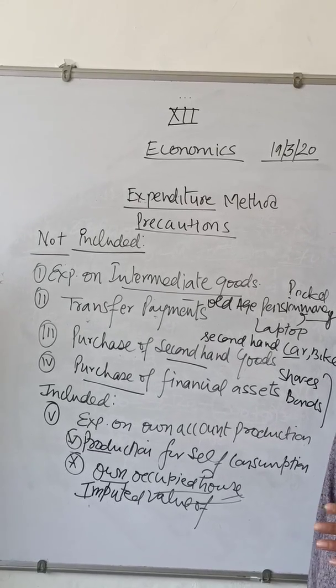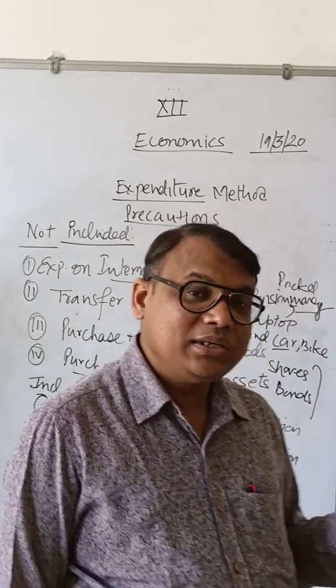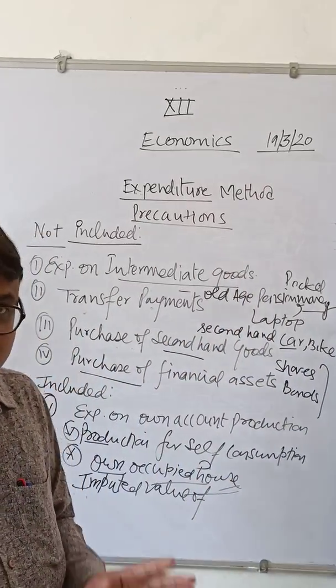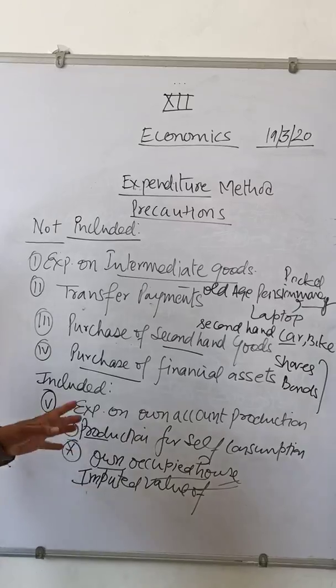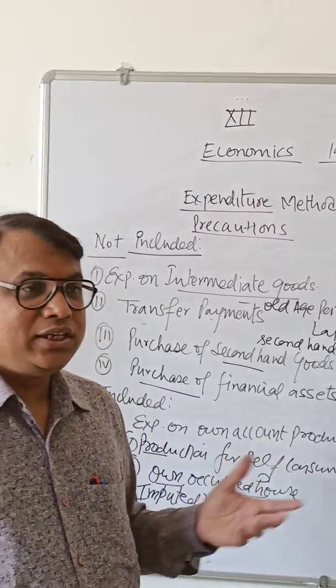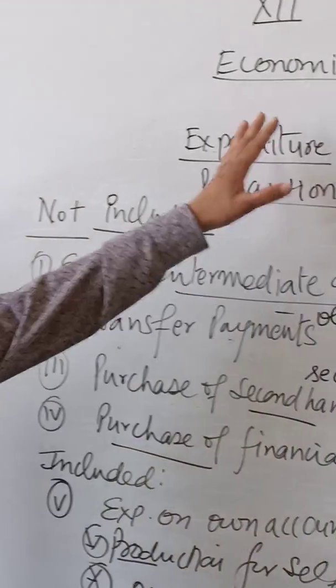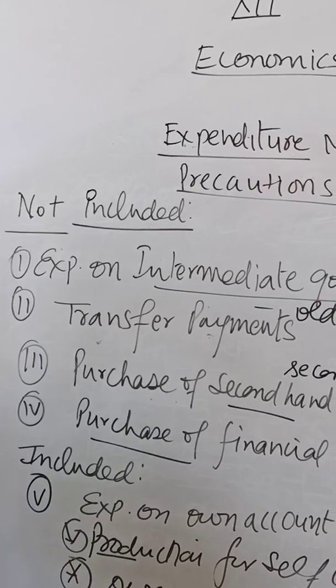Keep in mind one thing, if you are not giving any reason, there are no marks. CBSE clearly mentions no reason, no marks, because you must know the concept. It doesn't mean that you just say yes or no in general, that's not the final answer. So this is our expenditure method.